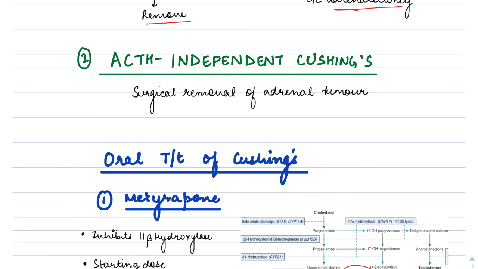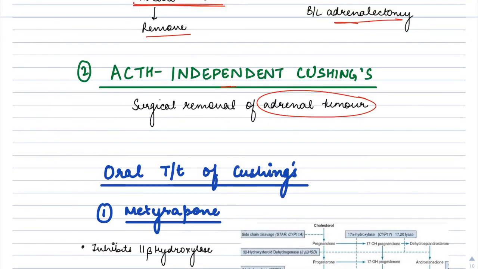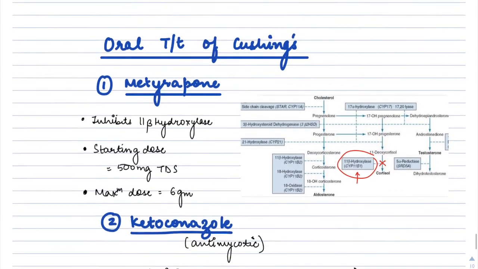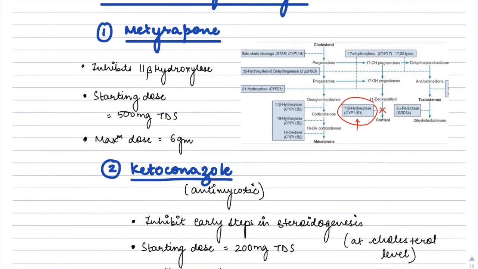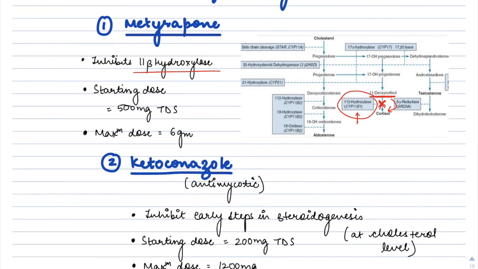Okay, and for the ACTH independent Cushing's, there is an adrenal tumor that can be benign or malignant, that we can remove. If still not successful, we can give oral treatment of Cushing's like metyrapone. Metyrapone is a drug that inhibits the 11 beta hydroxylase enzyme. So the 11 beta hydroxylase enzyme is inhibited, and the conversion of 11 deoxycortisol to cortisol is inhibited. So thus it will decrease the cortisol production.